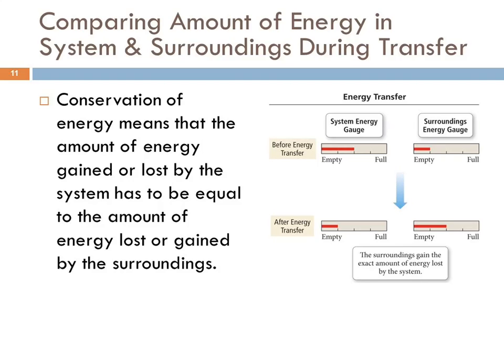We look at this with the system and surroundings, so there's always two parties. The system and the surroundings. So this 1/4 bar of energy that's lost here went to the surroundings. I don't know if that picture is helpful or confusing. If you have questions, please interrupt me.